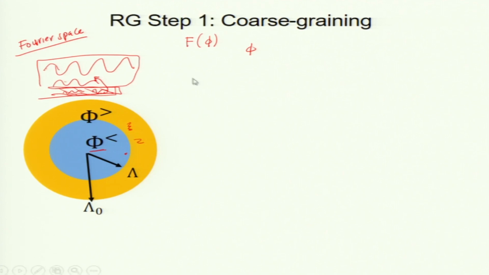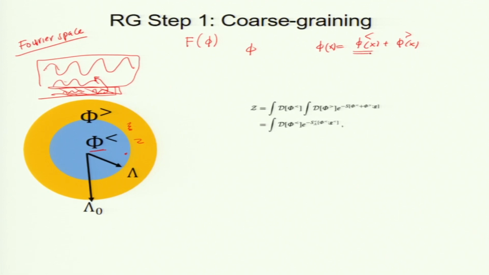So, we write the phi field as phi of x equals phi less of x plus phi greater of x, and the idea is to retain only phi less of x and average out phi greater. But it is not that you simply drop them off. My free energy was a function of those parameters: I had R naught, C naught, U naught.